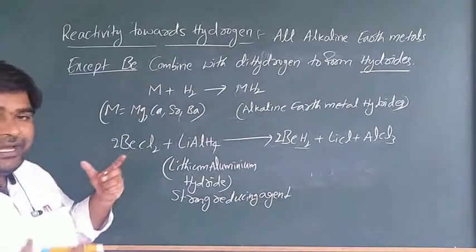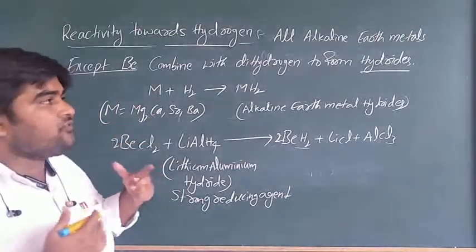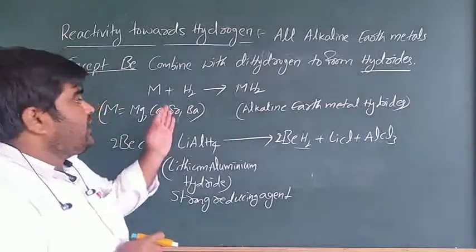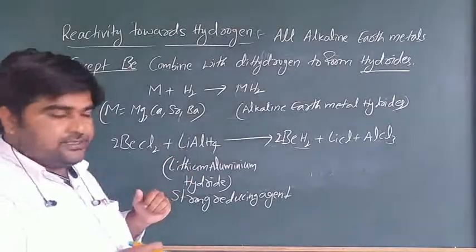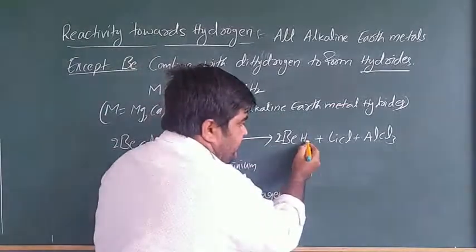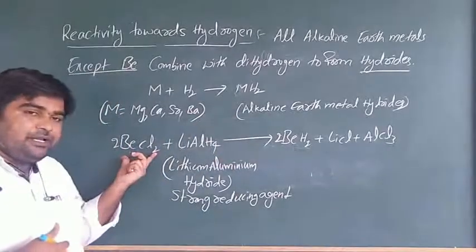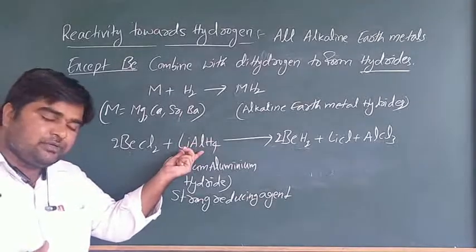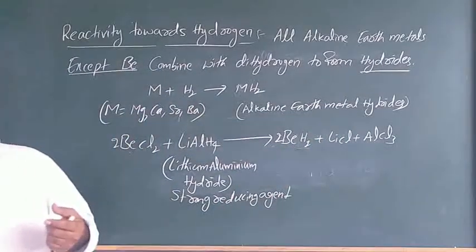Is it clear? Whenever alkaline earth metals combine with dihydrogen, they form hydrides. Except beryllium, all the remaining alkaline earth metals combine with hydrogen to form the hydrides. So how can we prepare beryllium hydride? Beryllium hydride is prepared when beryllium chloride is reacted with the strong reducing reagent lithium aluminum hydride to form beryllium hydride, lithium chloride and aluminum trichloride.